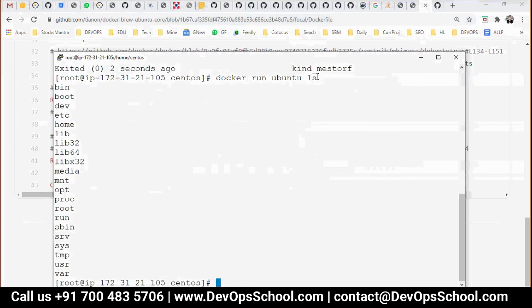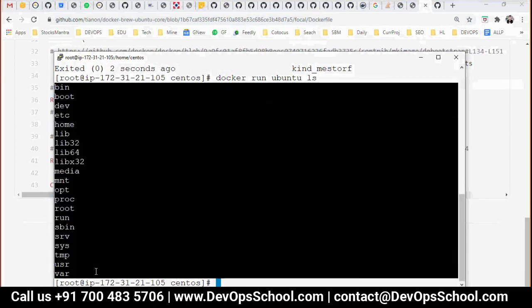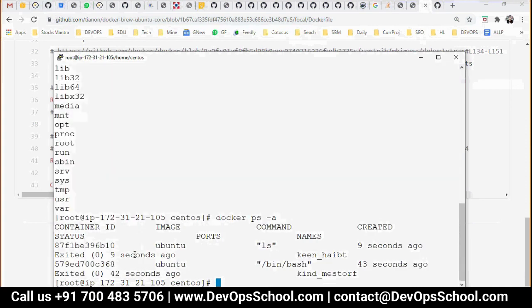See, I did ls, I got the output also, and it exited. Why it has happened, you know that, I'm not repeating. But you see here, I changed the behavior of the container. Did you understand that?